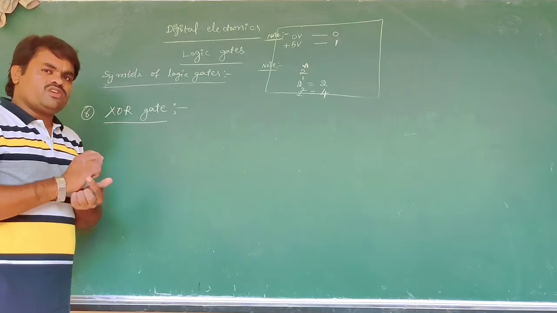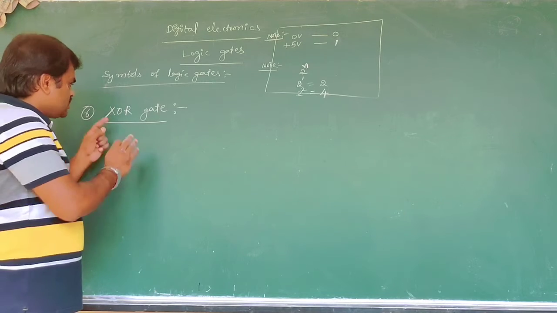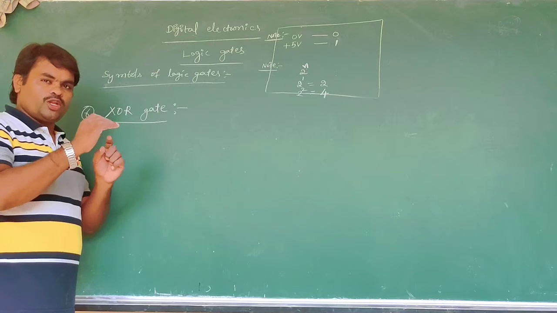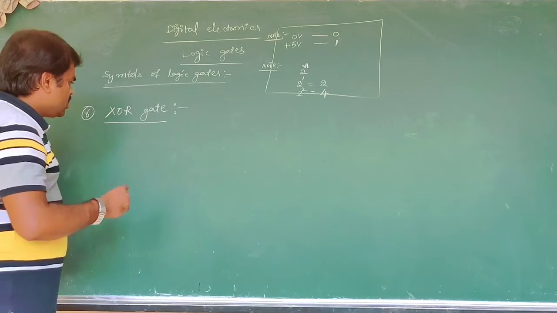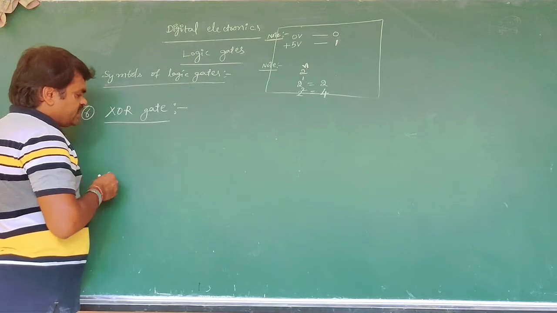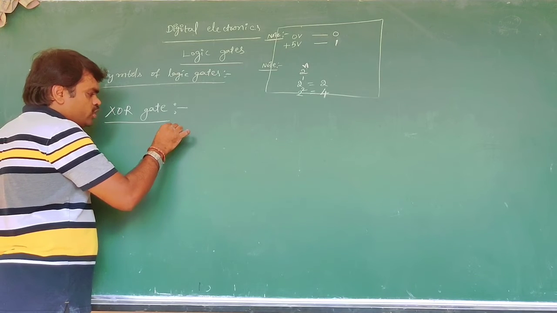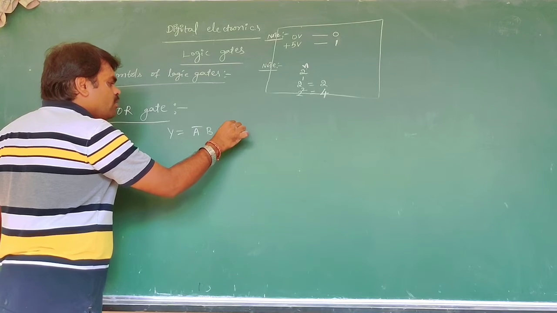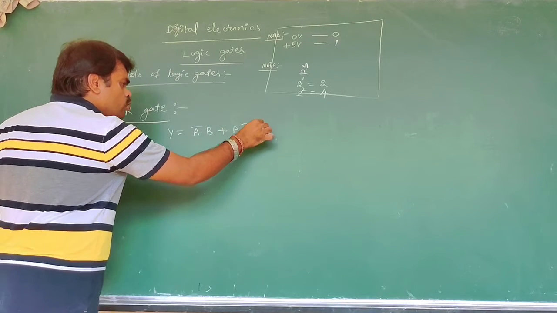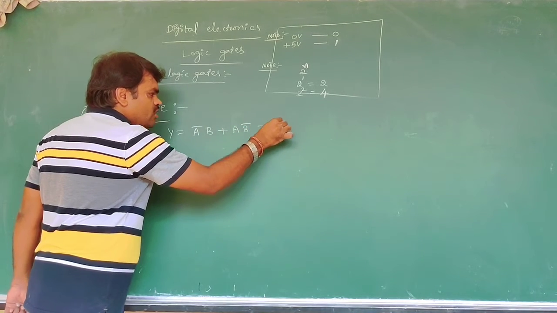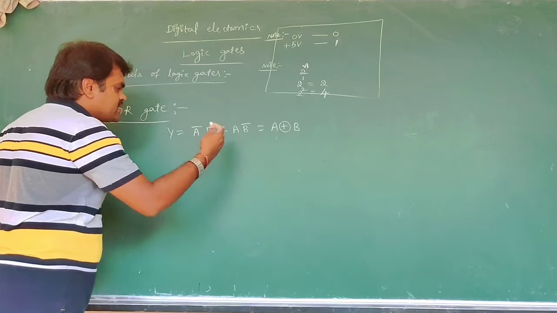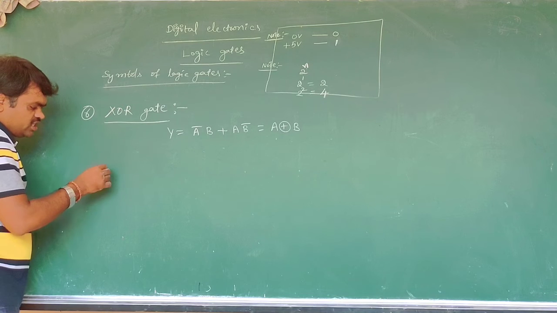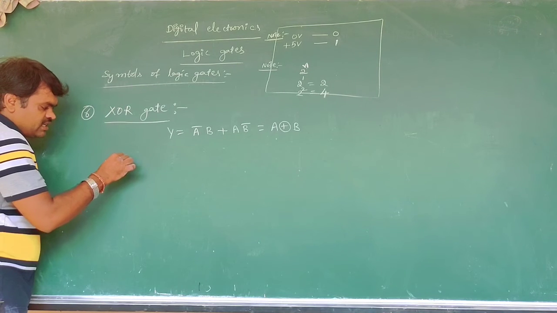It is not in our syllabus, but sometimes in the problems we are solving we get the exclusive OR gate operation. The output of the exclusive operation is Y is equal to A bar B plus A B bar. We denote it as A plus with a circle around it, B. This is the exclusive OR gate or XOR gate. Now we construct it like this.